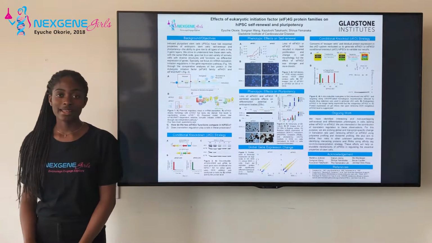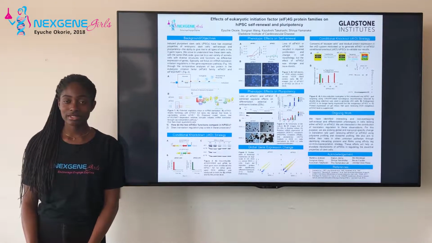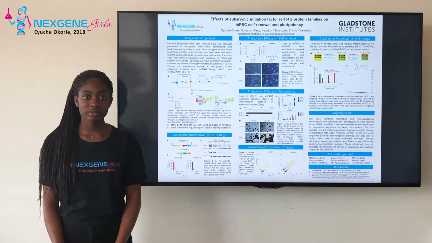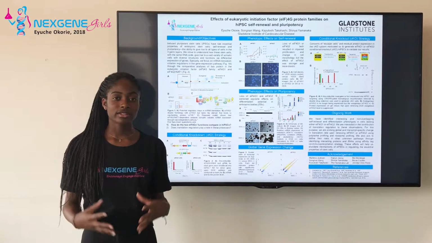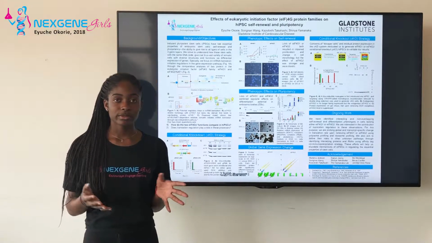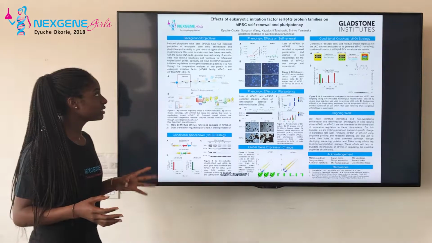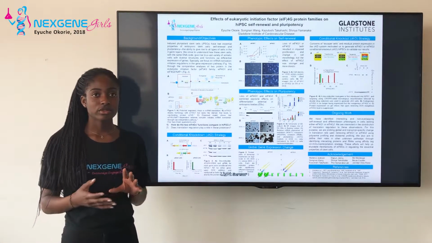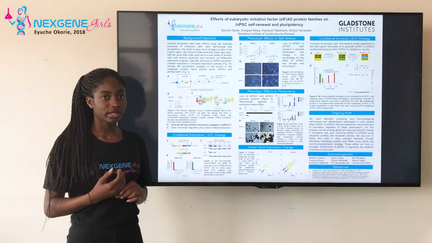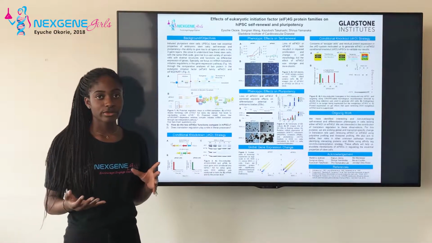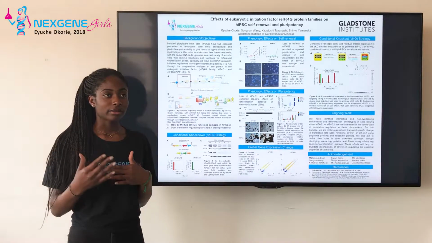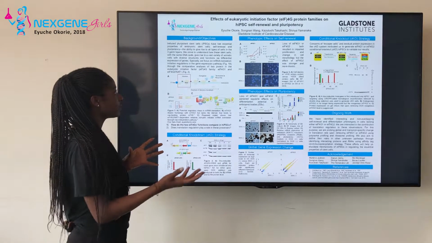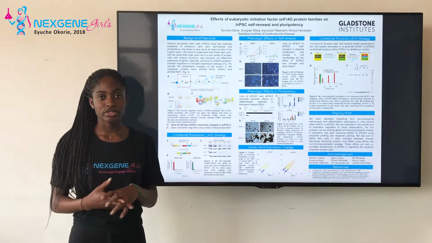My research was at the Yamanaka lab in the Gladstone Institute, and I studied the effects of eukaryotic initiation factor 4G protein families, and I looked at their effects on human-induced pluripotent stem cells. So human-induced pluripotent stem cells, or iPS cells, have two essential properties, which are self-renewal and pluripotency. So self-renewal is the ability to divide indefinitely, and pluripotency is the ability to differentiate into the three different germ layers.